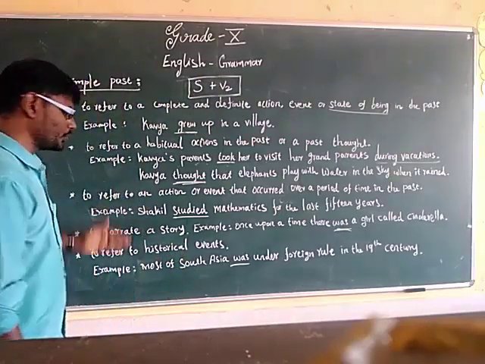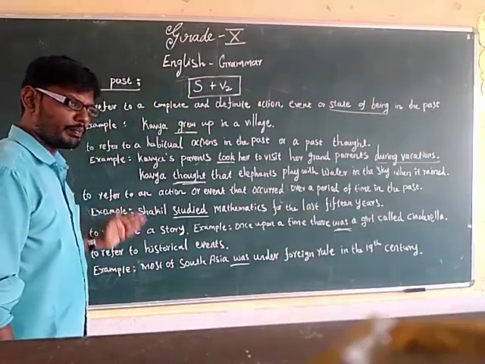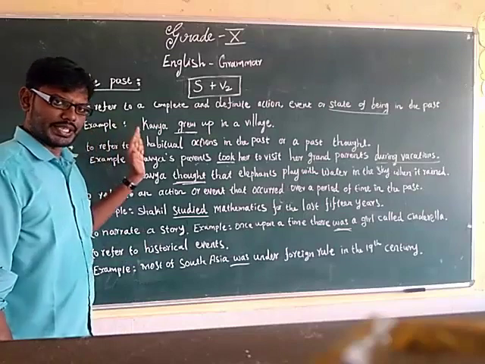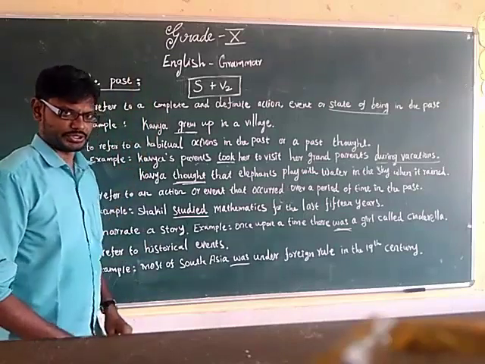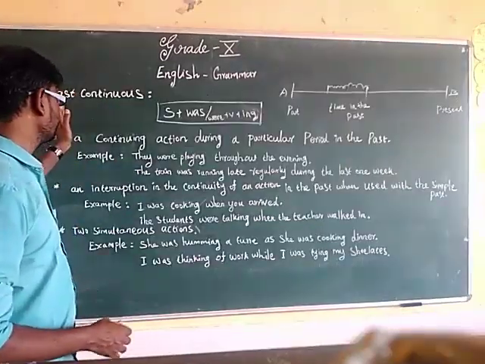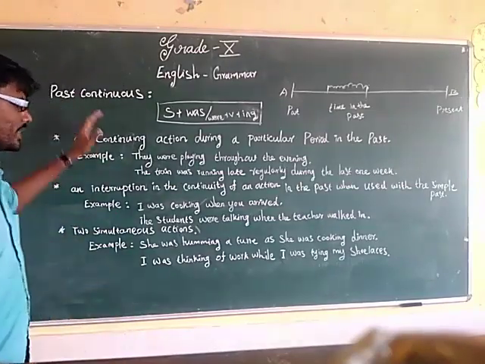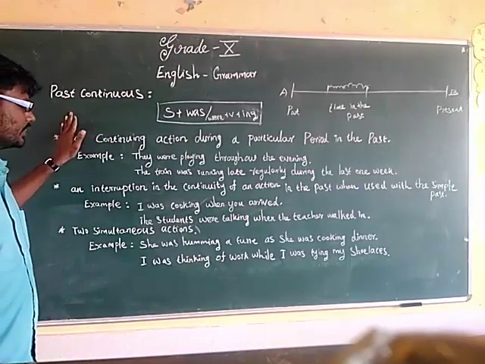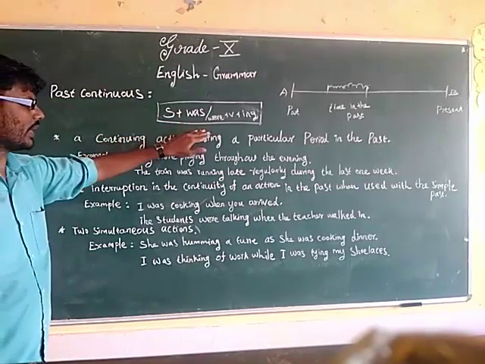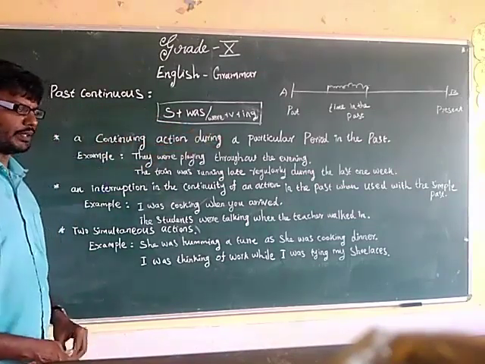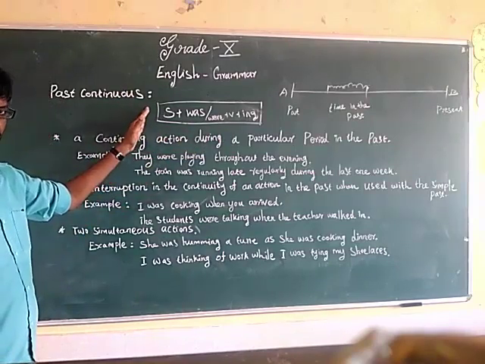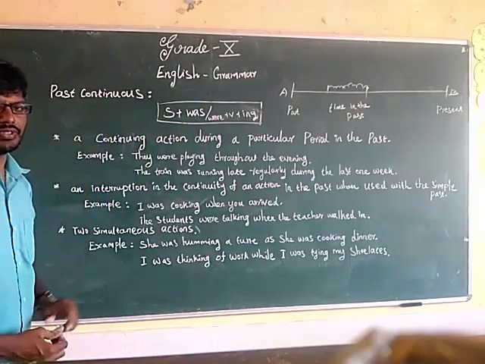Okay, these are the usage of simple past tense. Next we will be studying about past continuous tense. So now we will be learning past continuous tense. What is the structure for past continuous tense? Subject plus was or were plus verb plus ing. This is the verb structure for the past continuous tense.